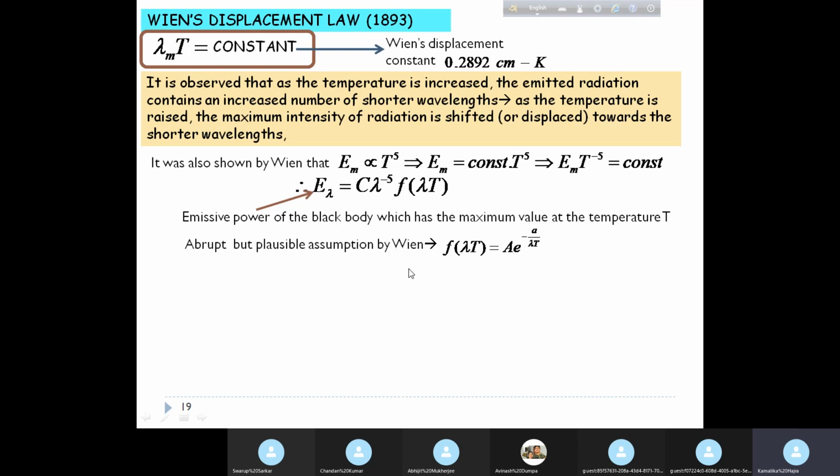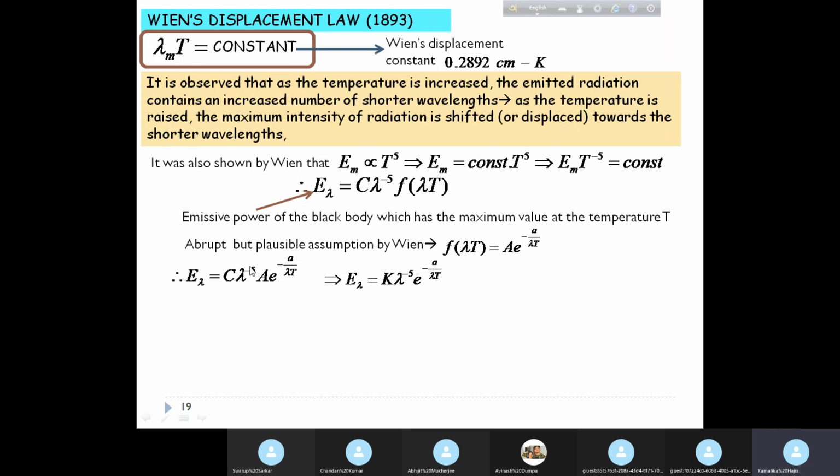And the assumption that was made by Wien, it was an abrupt assumption, that this function of the product lambda T is of the form a e to the power minus small a by lambda T. This was an abrupt assumption made by Wien. Okay, so that we can write the emissive power E lambda equal to C lambda to the power minus 5 a e to the power minus small a by lambda T, so that E lambda equal to C and A